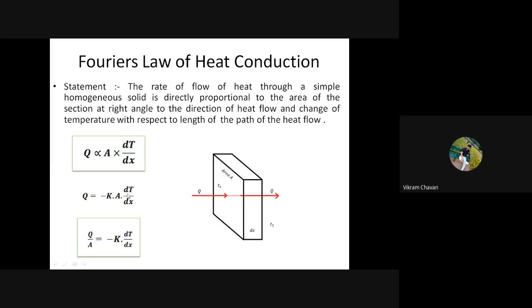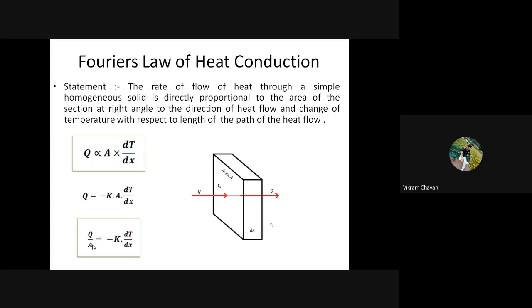Once we have normalized this equation, we shift capital A to the other side, so it becomes Q divided by A, that is, heat transfer rate per unit area, equal to minus K multiplied by dT divided by dx. This Q divided by A, where A is the perpendicular surface area, is called the heat flux.